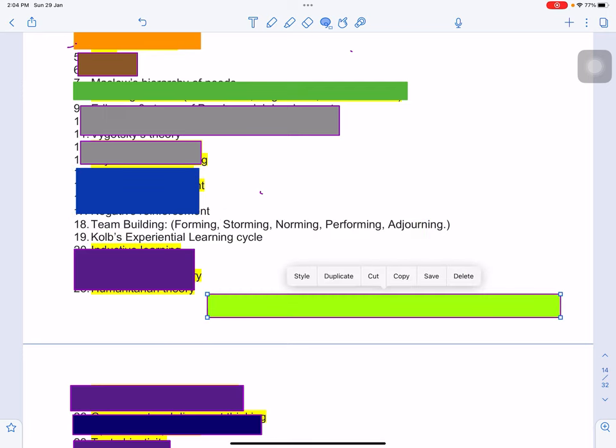Now about team building and co-op's exponential learning cycle, this did not come, but make sure you do it, because every time the 100% same thing is not asked, things keep changing. So forming, storming, norming, performing, adjourning, about team building, what they are, how does it help. So all these scenarios, read it.